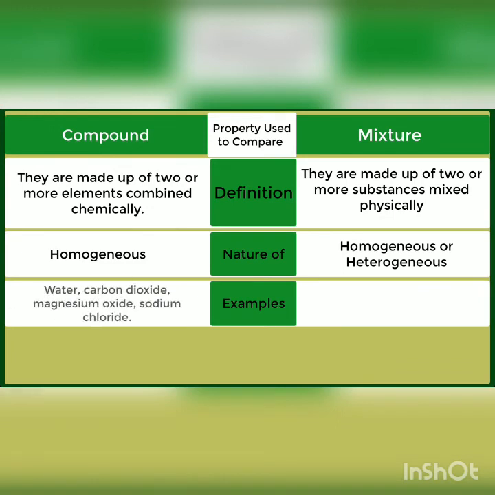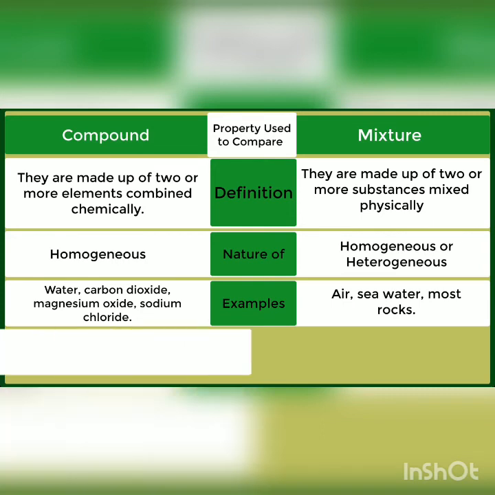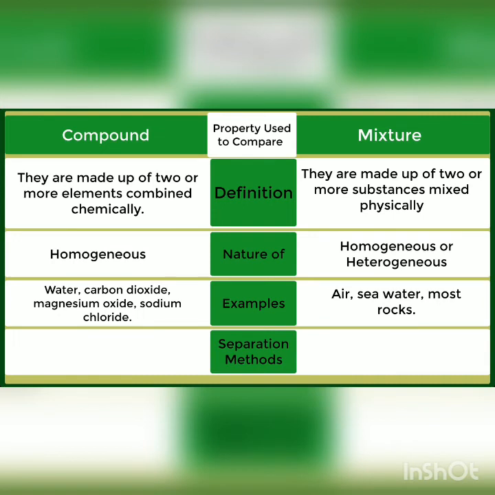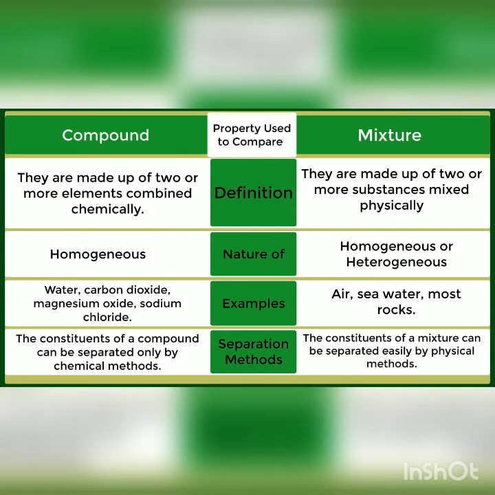Examples of compounds: water, carbon dioxide, magnesium oxide, sodium chloride. Examples of mixtures: air, seawater, most rocks. Separation methods: the constituents of a compound can be separated only by chemical methods. The constituents of a mixture can be separated easily by physical methods.